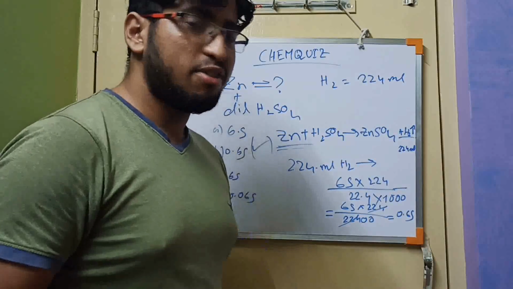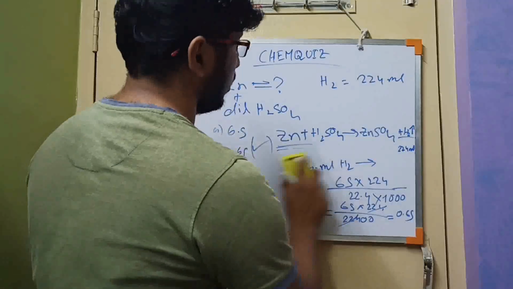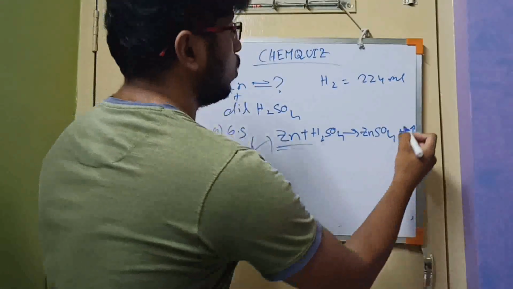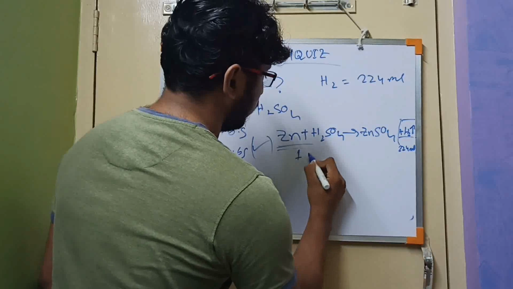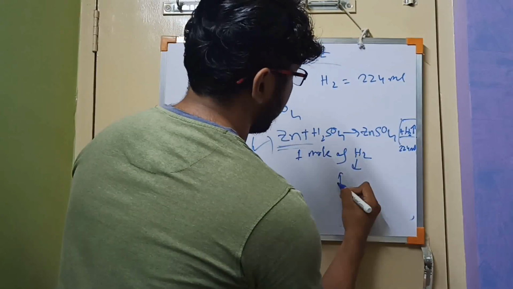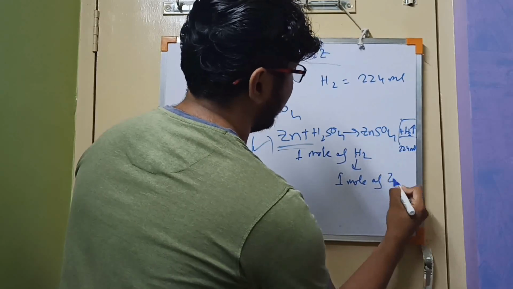If I repeat, how did I calculate it? Basically it is very easy: we are getting 1 mole of hydrogen from 1 mole of zinc.